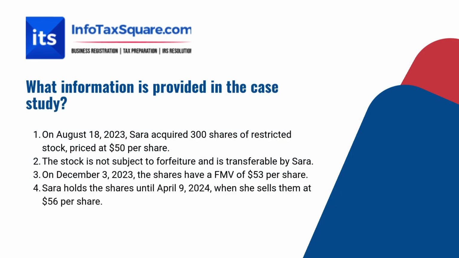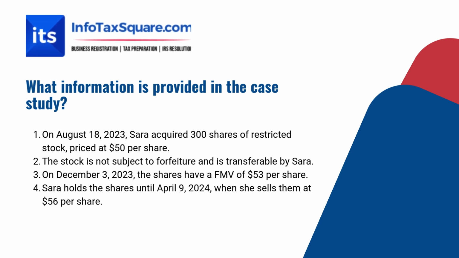What information is provided in the case study? Number 1, on August 18, 2023, Sara acquired 300 shares of restricted stock priced at $50 per share. Number 2, the stock is not subject to forfeiture and is transferable by Sara. Number 3, on December 3, 2023, the shares have a fair market value of $53 per share. Number 4, Sara holds the shares until April 9, 2024, when she sells them at $56 per share.